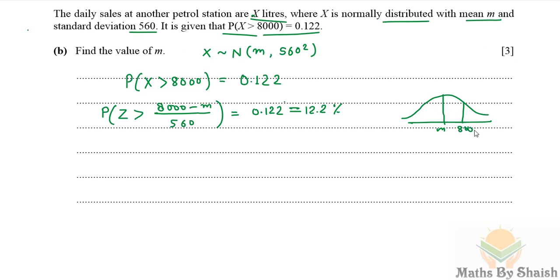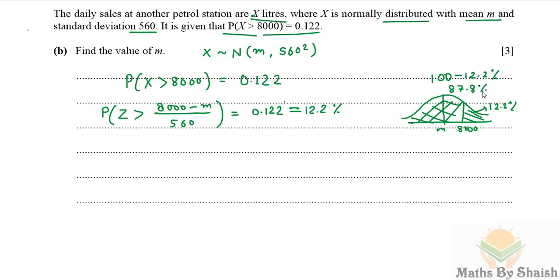That's why the probability of getting more than that is 12.2%, because it is less than 50%. So this is going to be a positive quantity. If it is 12.2%, we get the corresponding value by taking 100 minus 12.2%.